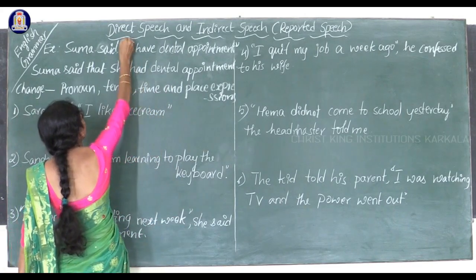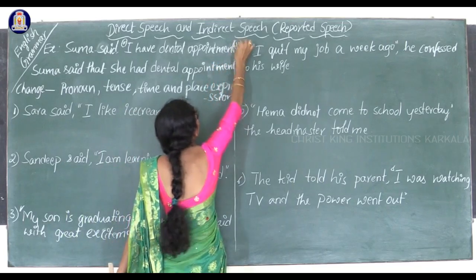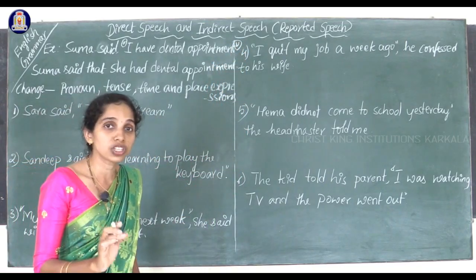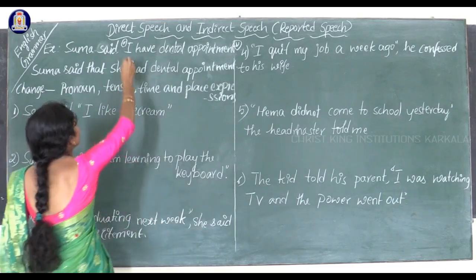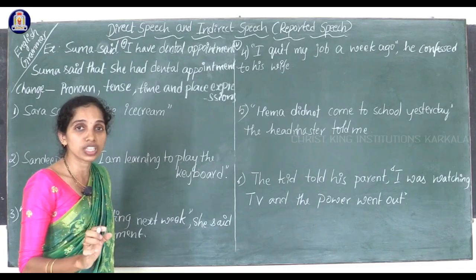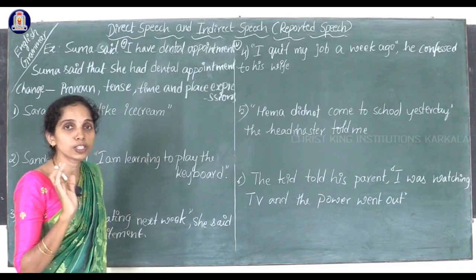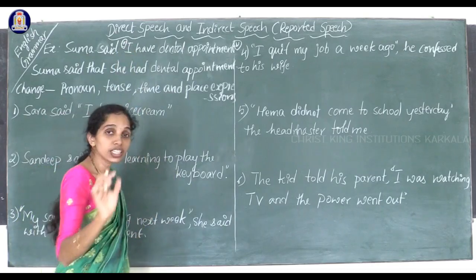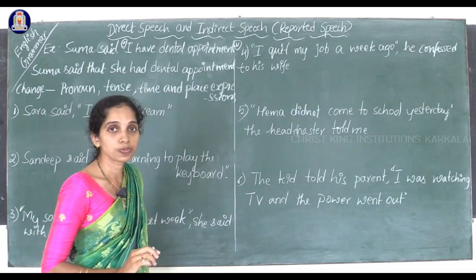In direct speech you can see the inverted commas. Direct speech is always in inverted commas. The dialogue or the conversation, the real words of the speaker, will be in inverted commas, and that is called direct speech.